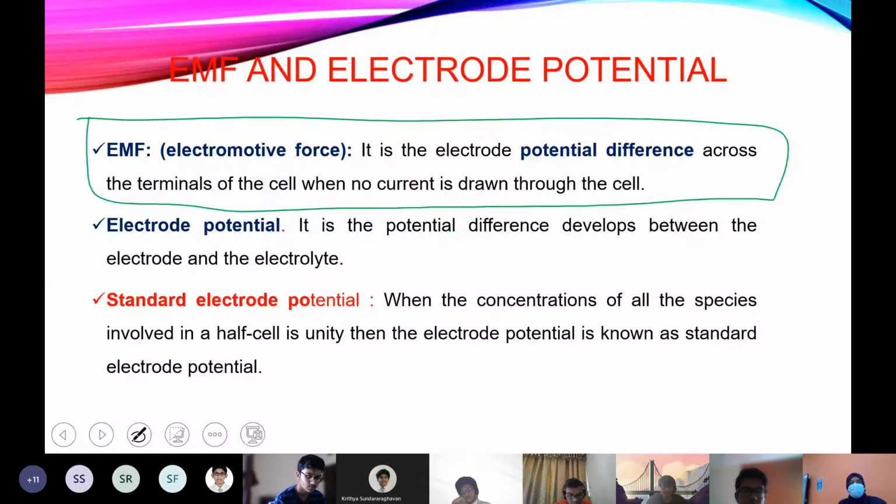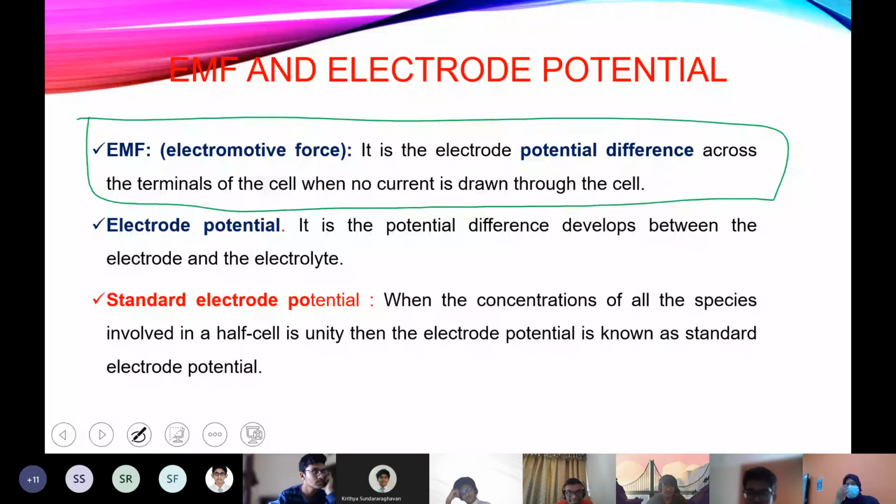Yes. When you have a cell and you are not using it, it means no current is produced by it. Only when you put it in an instrument or somewhere does the cell act and produce electricity. So when no electricity is produced or no current is flowing, the difference in the potential of the anode and cathode terminals is called electromotive force.